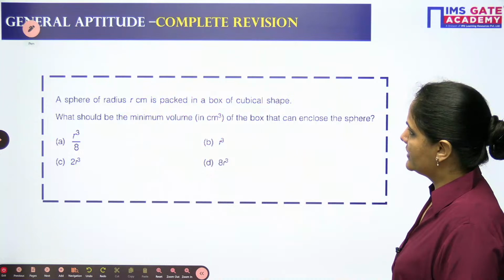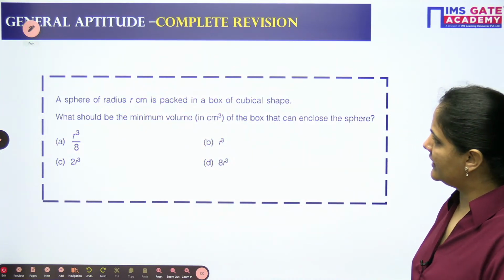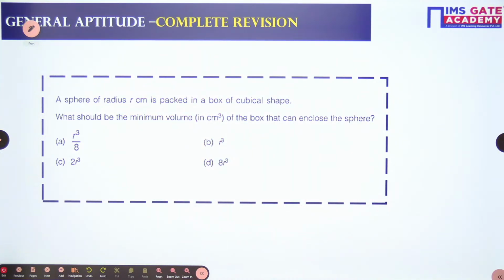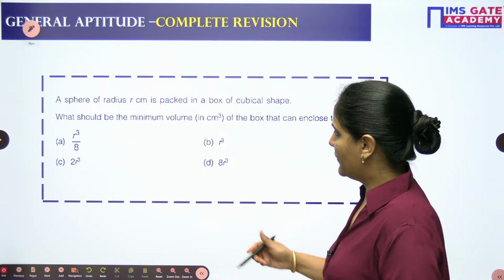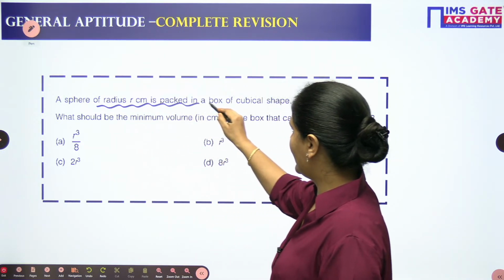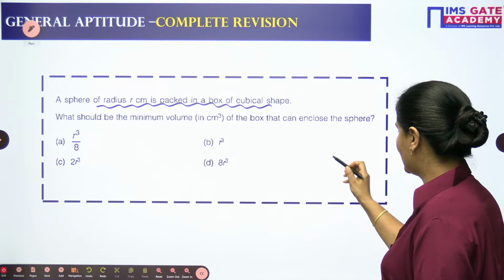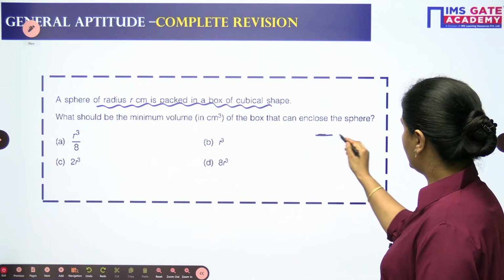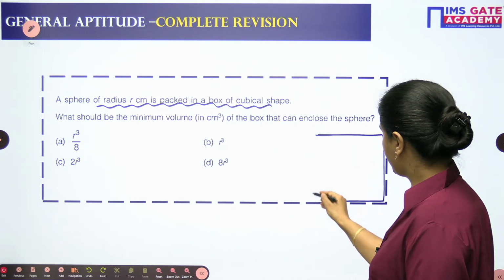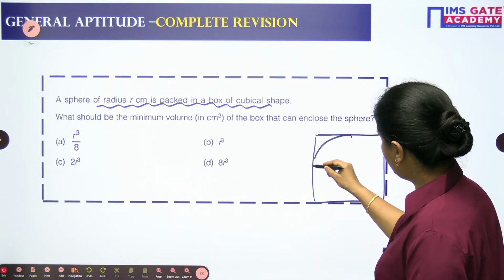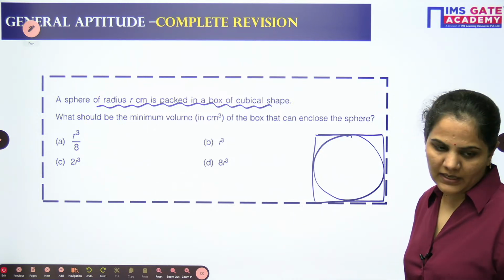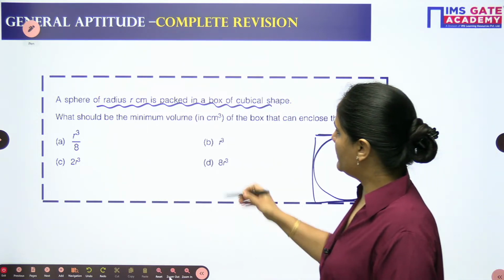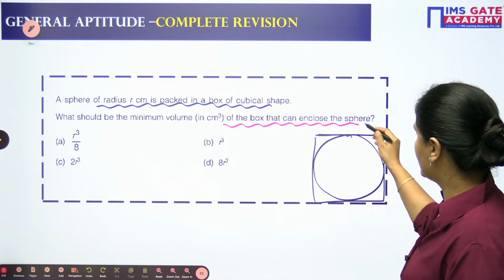Let's jump to the next question. The sphere of radius r centimeter is packed in a box. This is a good question. Little bit very easy. Only thing here, you need to read the question and then approach it. So a sphere of radius r centimeter is packed in a box of cubical shape. So the sphere is packed in a cubical shape, like this. Like this we are having a figure. So what should be the minimum volume of the box that can enclose the sphere?